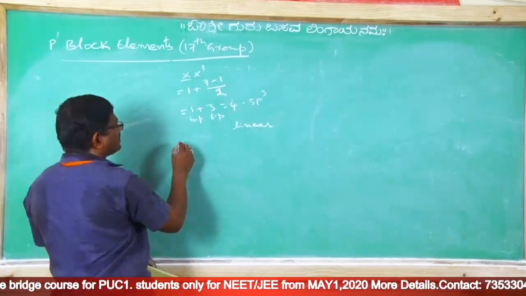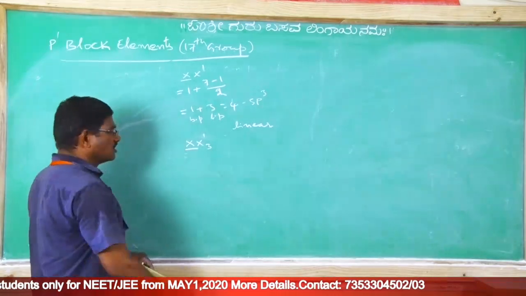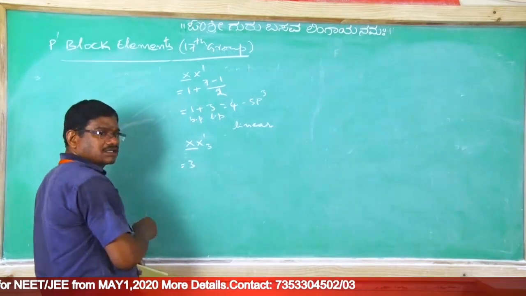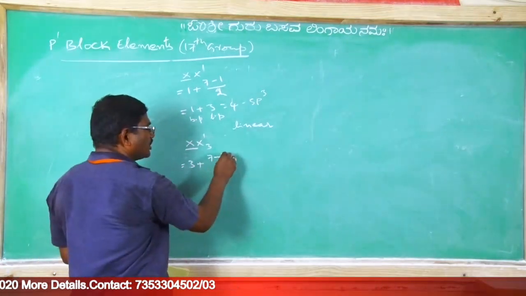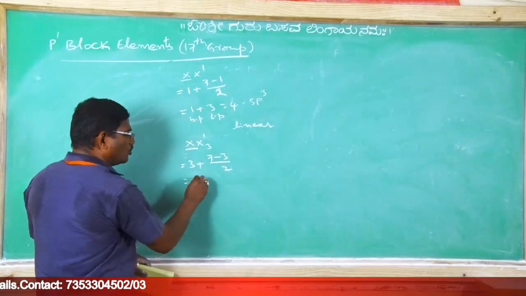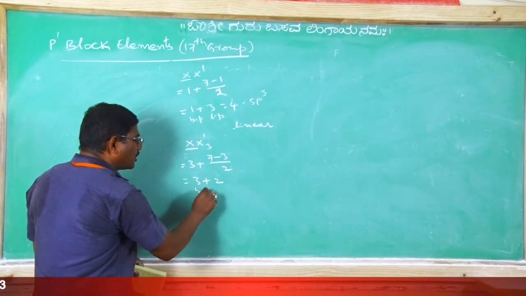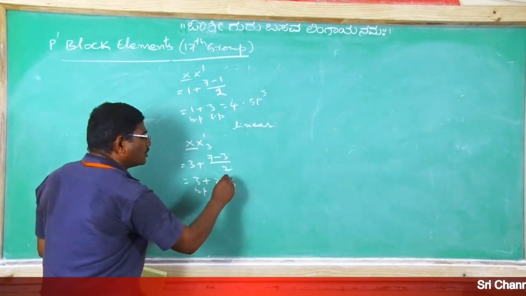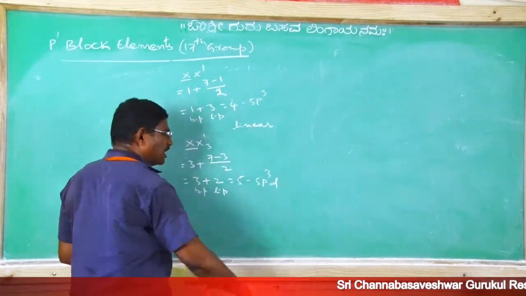That is XX'. Similarly, XX'3, if you consider, around the central atom 3 atoms are attached. Group number of central atom is 7. Oxidation number of central atom 3, divided by 2 will be 3 plus 2, 3 bond pairs with 2 lone pairs. So total pairs of electrons are 5. Undergo sp3d hybridization.